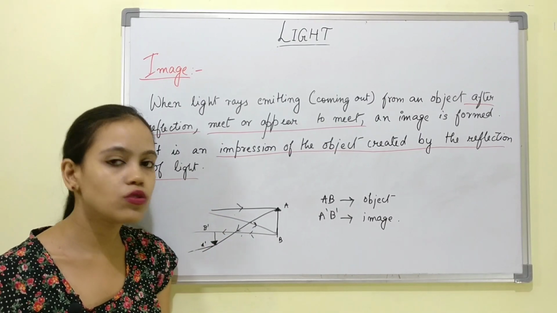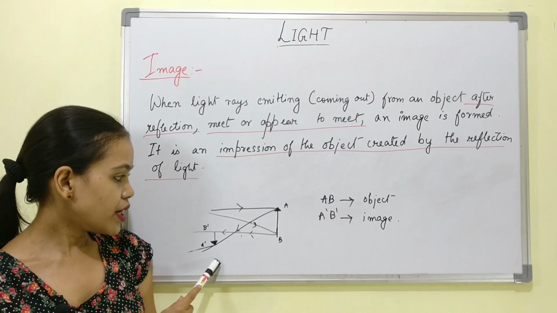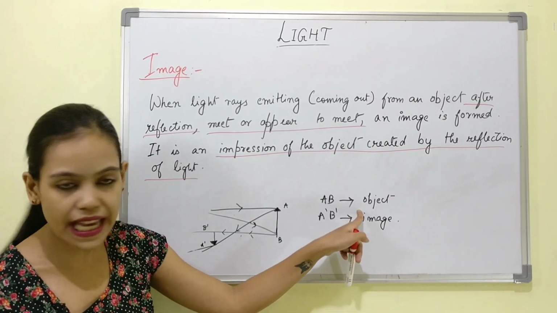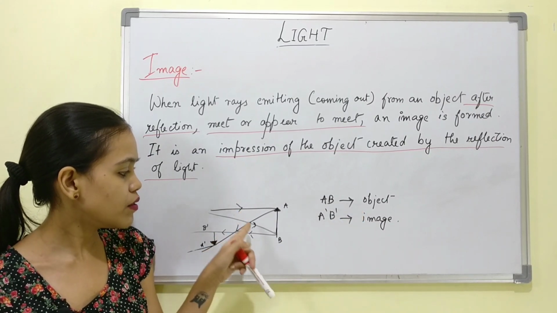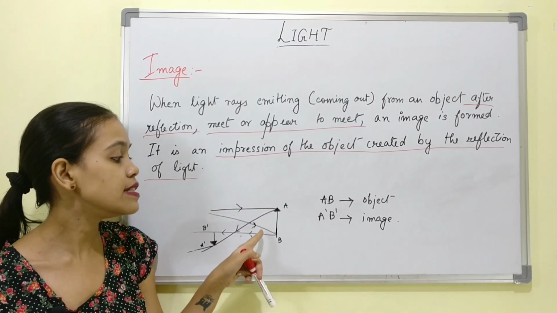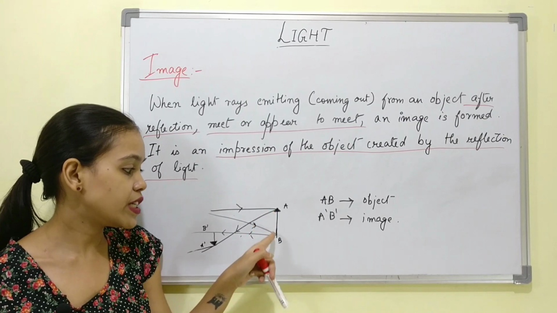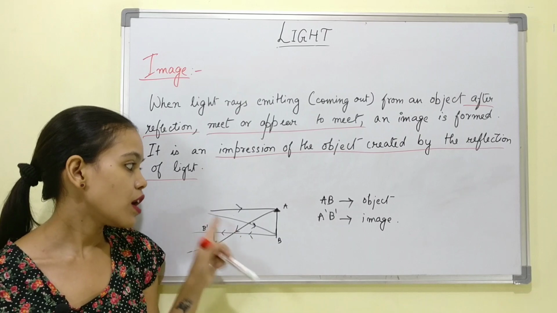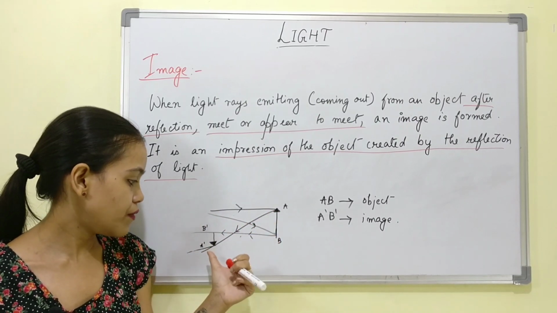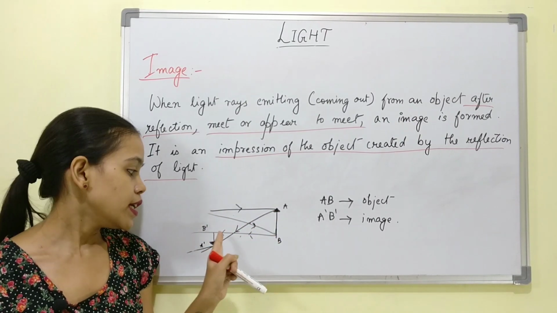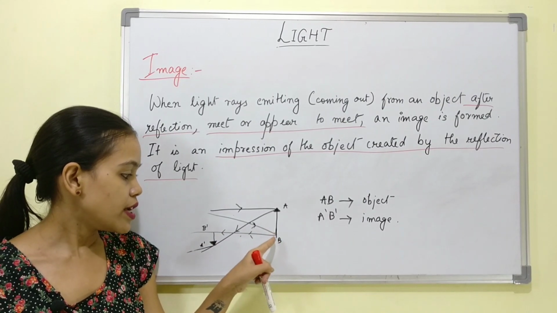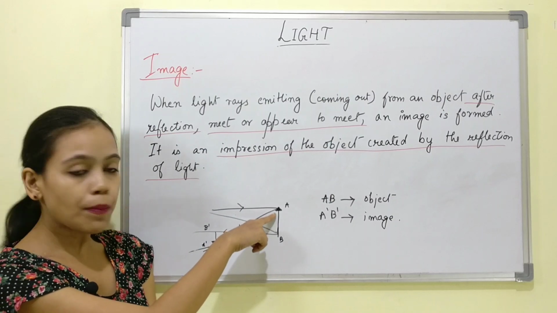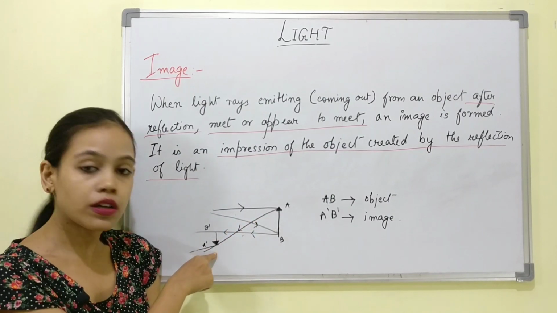Pause your screen and you know the drill. And here I'll also explain how it works. Now this is an object AB. These are the first two rays of light, the incident rays, which are hitting two different positions on the object, right? So the first ray hitting here is reflecting back to this position. The second ray hitting at B is getting reflected back to this position. Now see, the top part, that is A, has gone down.